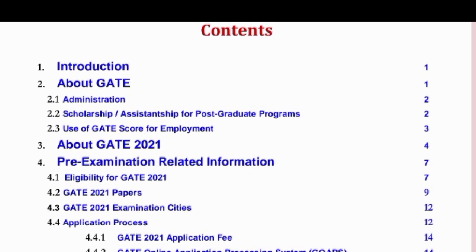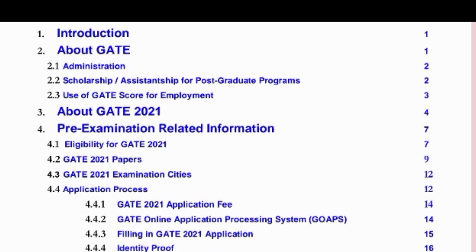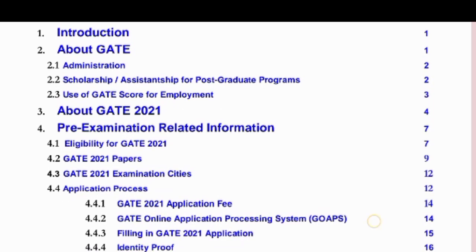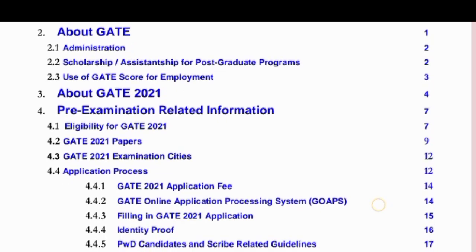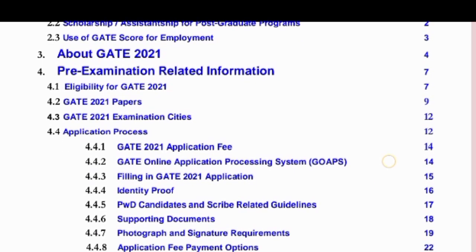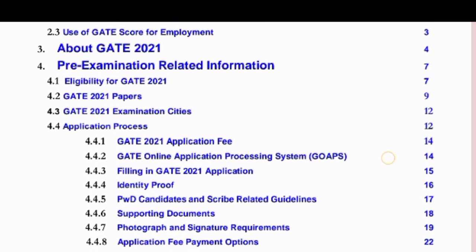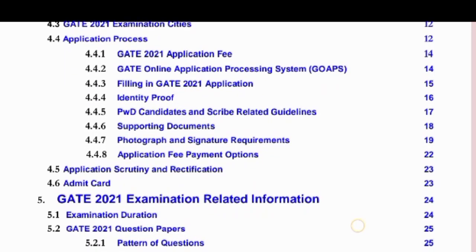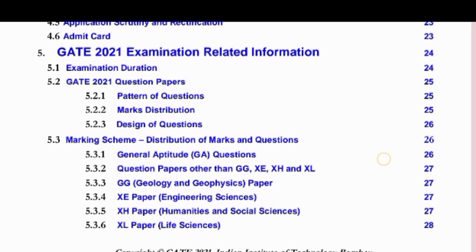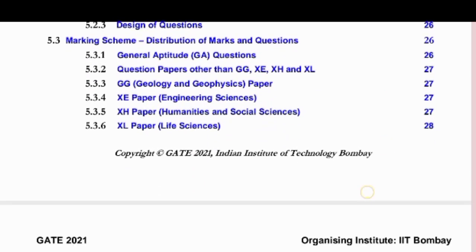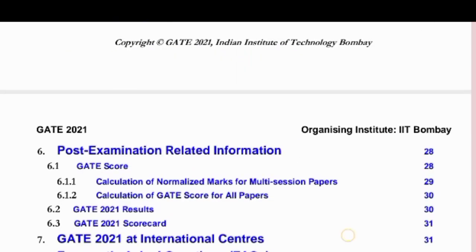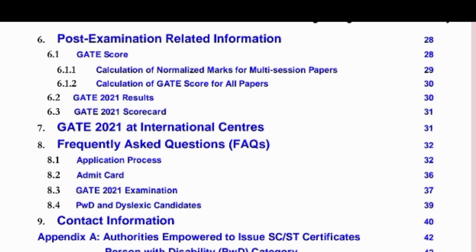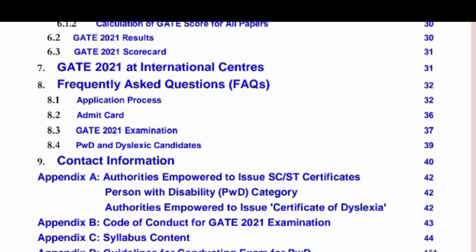Based on the COVID situation, they will release the application process dates and examination dates, because they haven't confirmed those, but the exam itself is confirmed. So prepare now, because there are 6+ months from now, which will be enough for you. For the GATE application fee and the documents you need to upload during the application process, the pattern of questions, mark distributions, and post-examination information after the GATE score, where some people have many doubts, the information brochure clears all your doubts.